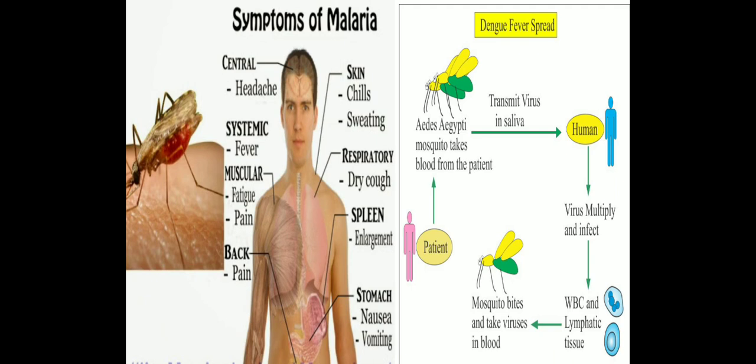A human is getting the infection transmitted through a virus in saliva. That means the Aedes mosquito had infected saliva, which it injects into a healthy person. It gets mixed with the blood. Viruses multiply and infect. The WBC and the lymphatic tissues get hampered. Then the mosquitoes take these viruses from that infected person again to a healthy person, and this way it keeps on spreading.